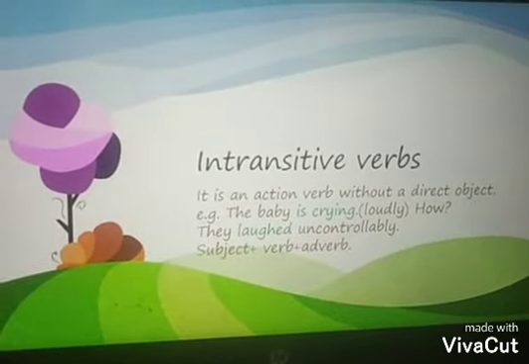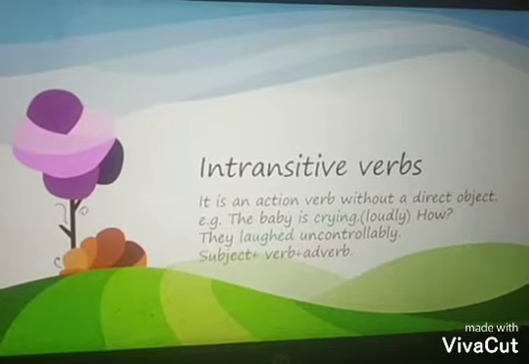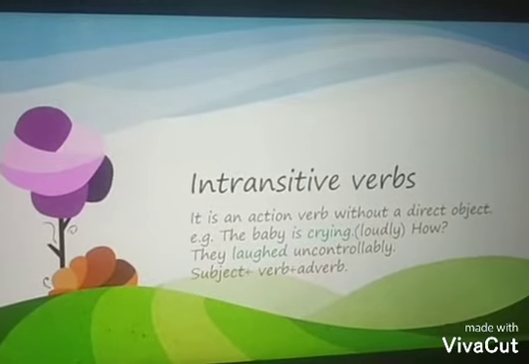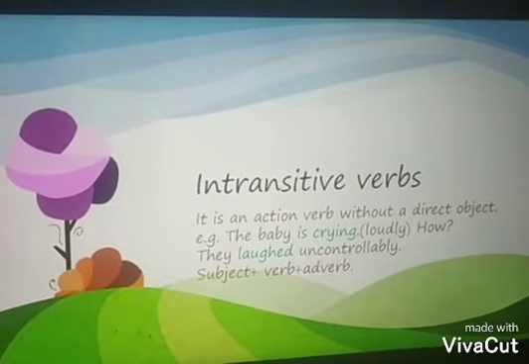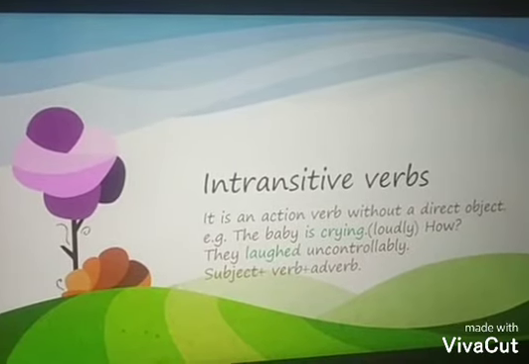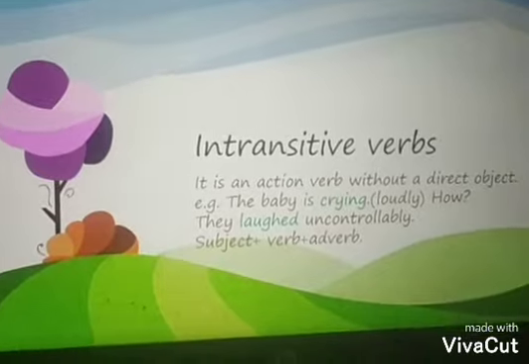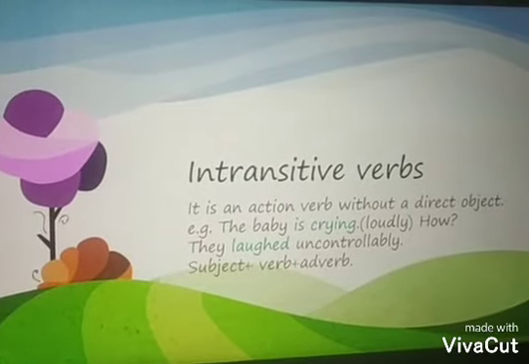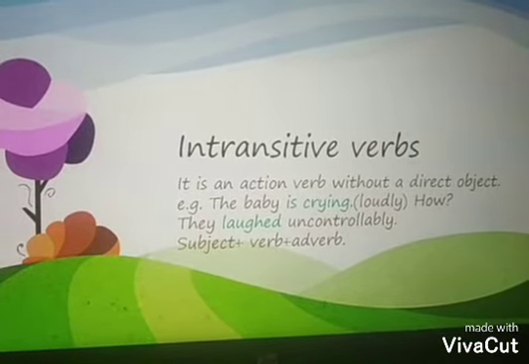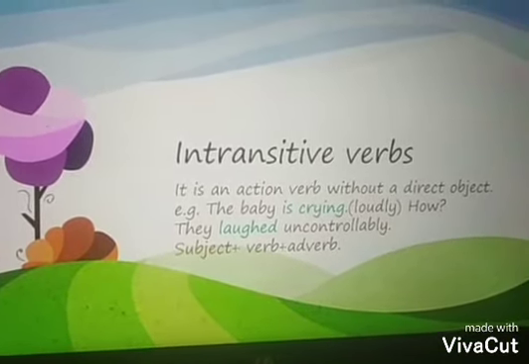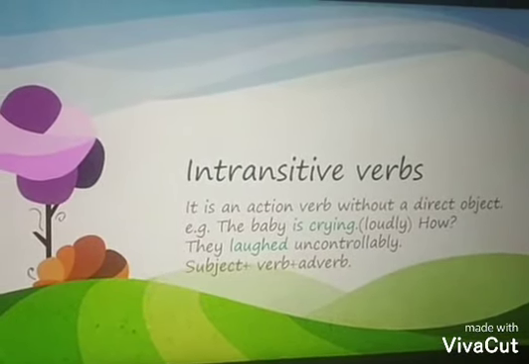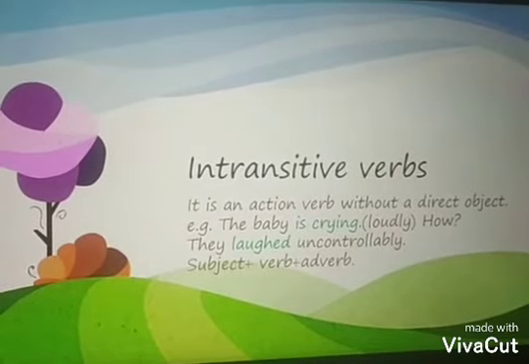Intransitive verbs. An intransitive verb is an action verb without a direct object. Yesterday we learned that a sentence can be made with a subject and verb, like the baby is crying. Is crying is the verb and the baby is the subject. Without loudly also we can use this, and it does not have an object, that is why is crying becomes an intransitive verb. And when we add loudly, loudly gives the answer to how, and it is an adverb. That is why again it does not have a direct object or any object. That is why it is an intransitive verb.